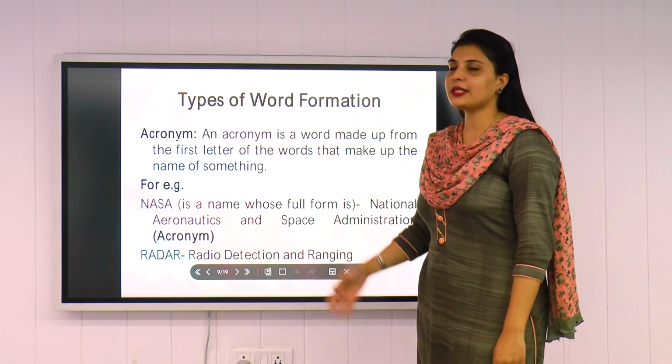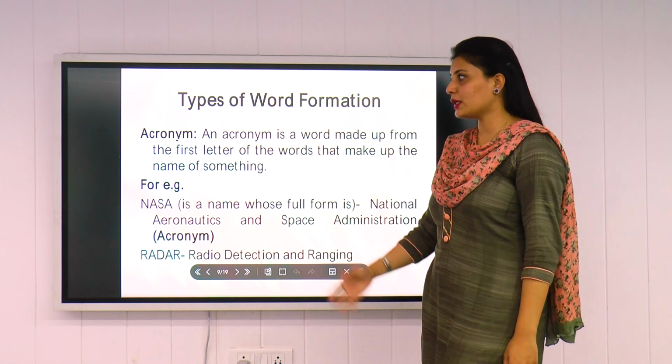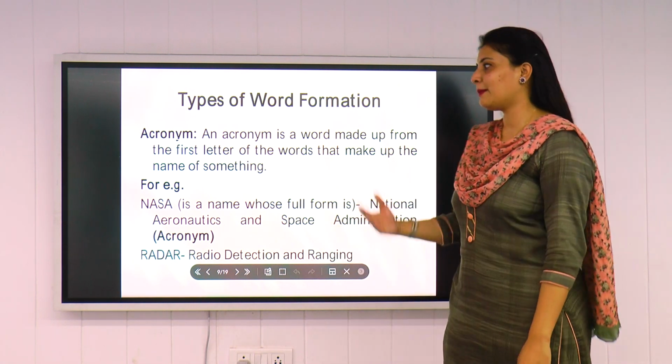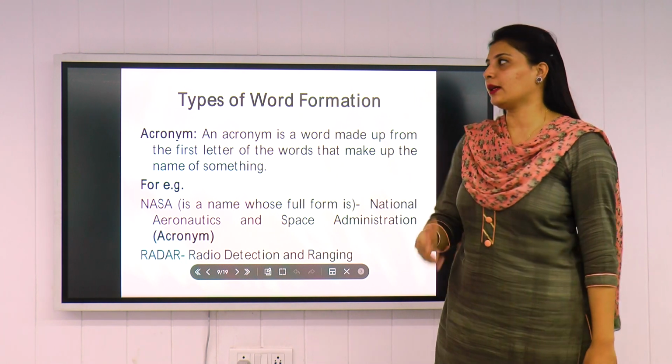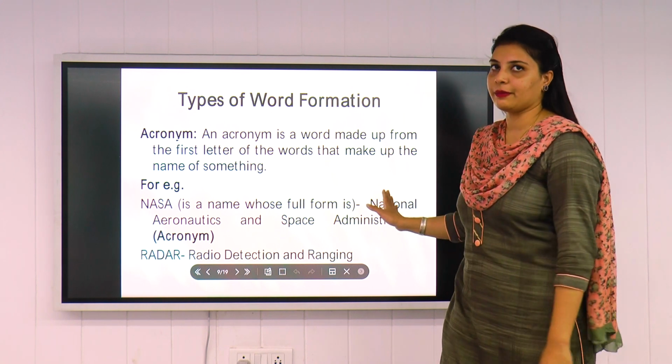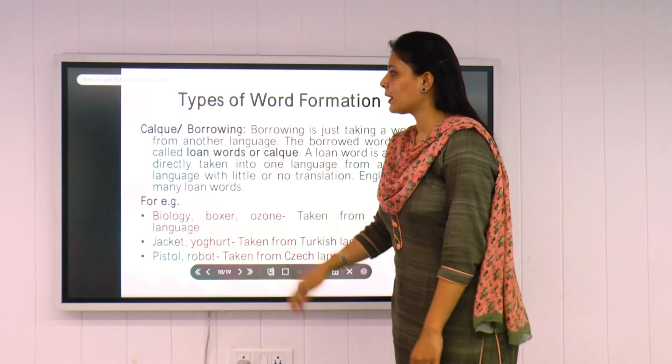So this is how acronyms, the next type of word formation, work. This is how we create new words made up from the first letters of the words that make up the name of something. So this is how we create new words.